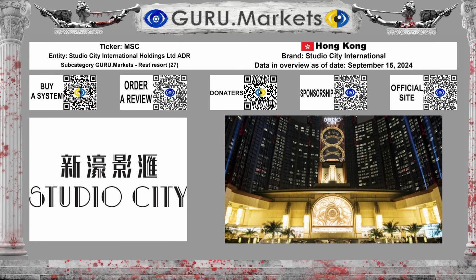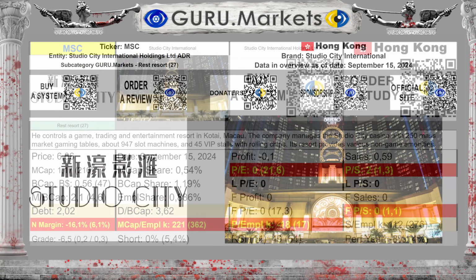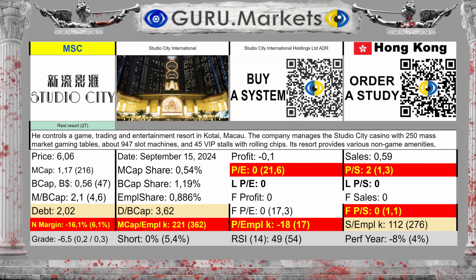Now let's look at the main indicators of the corporation Studio City International, ticker MSC. Review based on current data as of September 15, 2024. By classification, GURU.Markets organization Studio City International belongs to the subcategory Rest Resort. 27 organizations take part in the analysis. This is very representative. Let's start with a summary of the corporation.